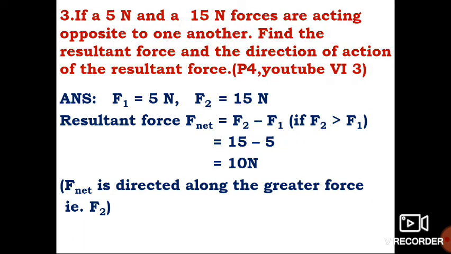Third question, if a 5 Newton and a 15 Newton force are acting opposite to one another, find the resultant force and the direction of action of the resultant force. Answer: first write F1 is equal to 5 Newton, F2 is 15 Newton. Next find the resultant force. Resultant force F net is equal to F2 minus F1, because F2 is greater than F1. So that is 15 minus 5, that is 10 Newton. Here F net is directed along the greater force. Here the greater force is F2, because F2 is equal to 15 Newton.